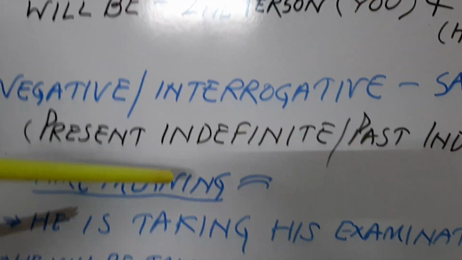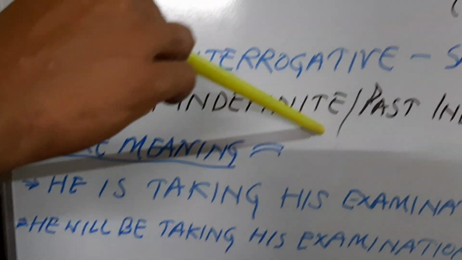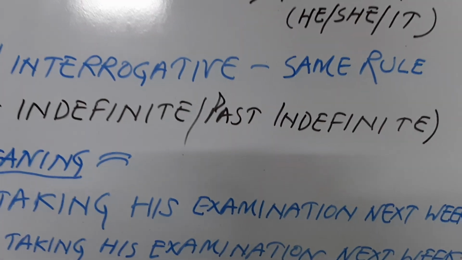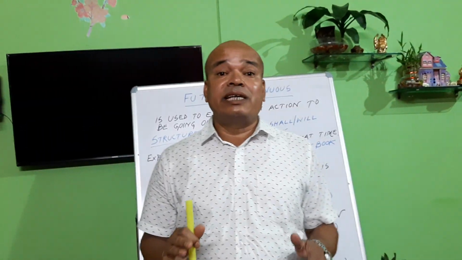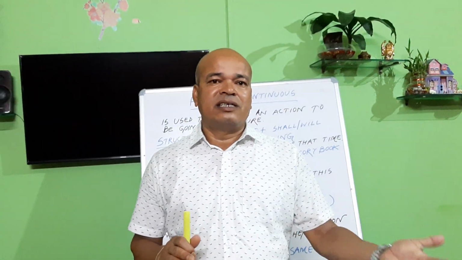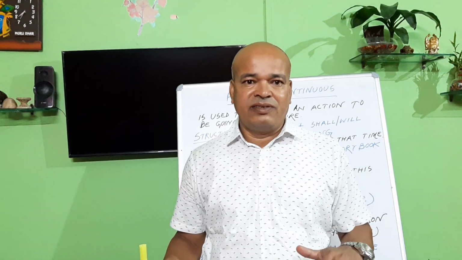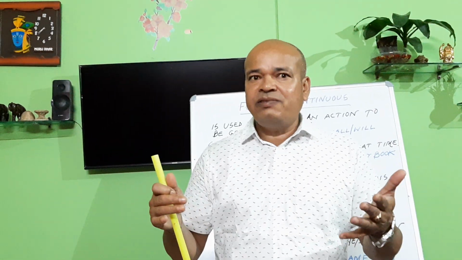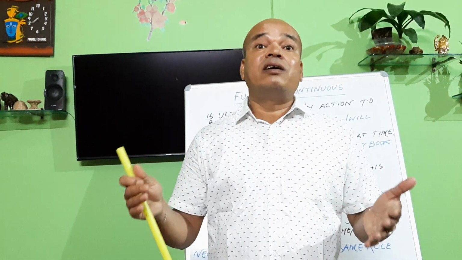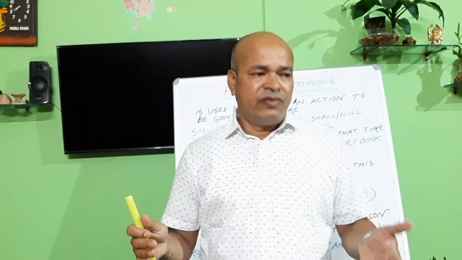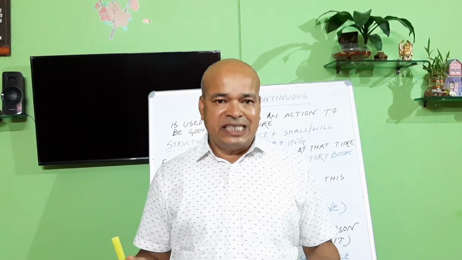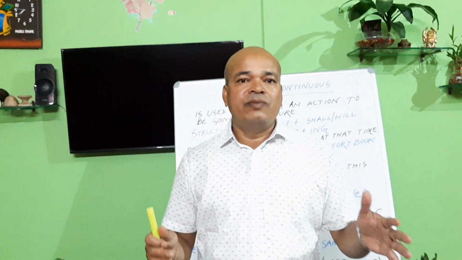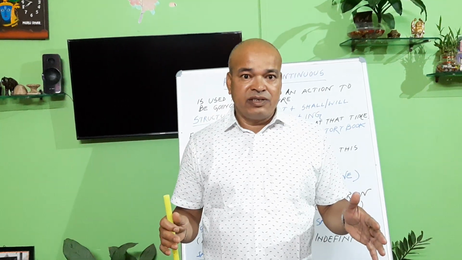Now see, in case of present indefinite tense and past indefinite tense, there is some difficulty to make the sentences negative or interrogative. Difficulty means you have to take the help of other auxiliary verbs. For example, in simple present tense or simple past tense, generally auxiliary verbs are not used.